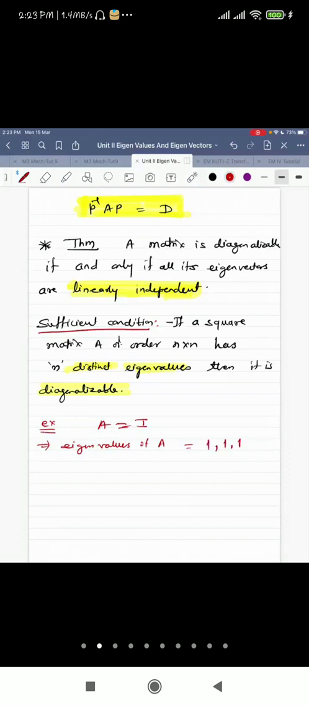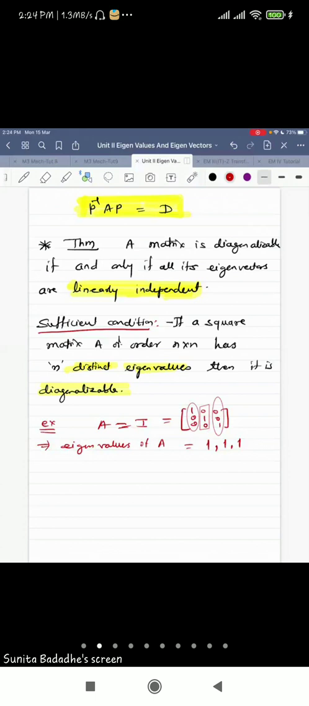Eigenvalues of the identity matrix are 1, 1, 1. All are repeated, so here we have repeated eigenvalues for matrix I. Now, I have taken the identity of order 3 by 3. Isn't it itself a diagonal matrix? Give your answer in the chat box. Yes, right? What are the eigenvectors of the identity matrix? The first eigenvector is 1, 0, 0. The second eigenvector is 0, 1, 0. The third eigenvector is 0, 0, 1.